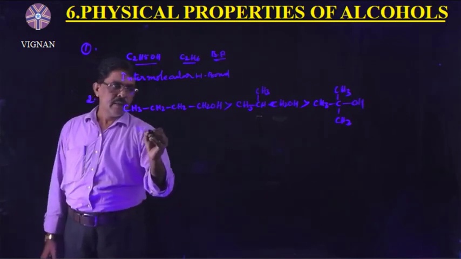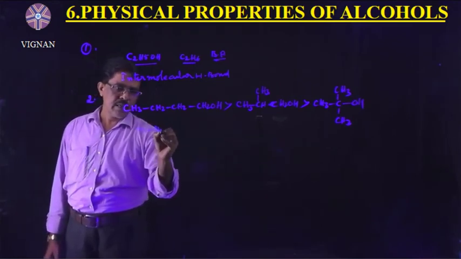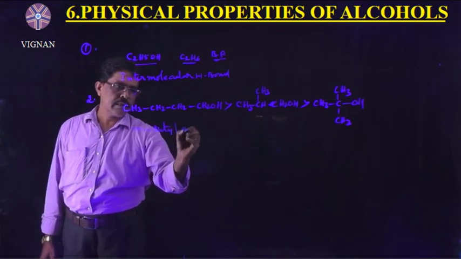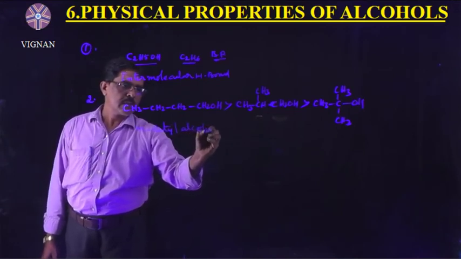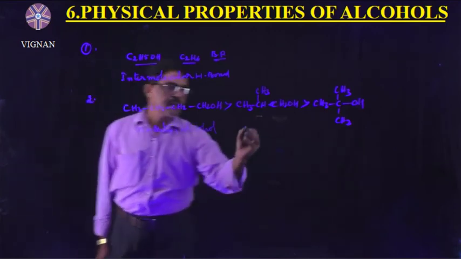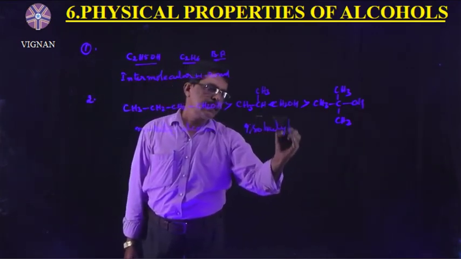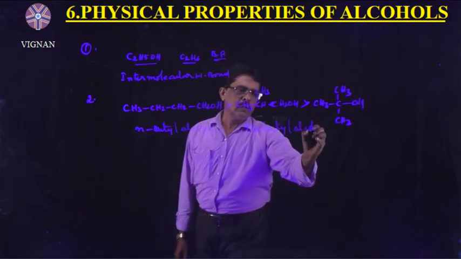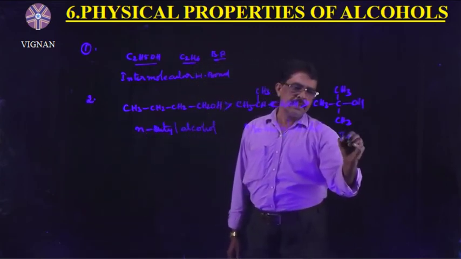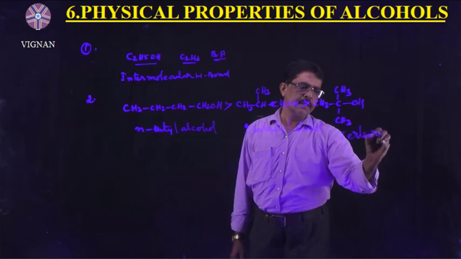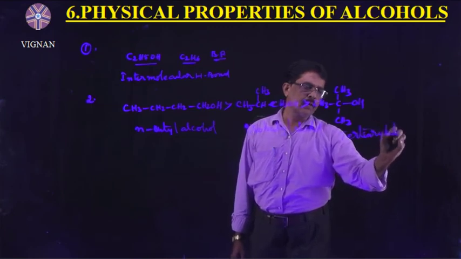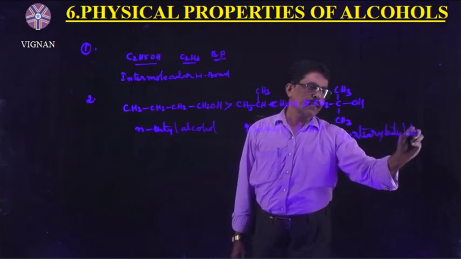Here, n-butyl alcohol has more boiling point than isobutyl alcohol, which is greater than tertiary butyl alcohol.